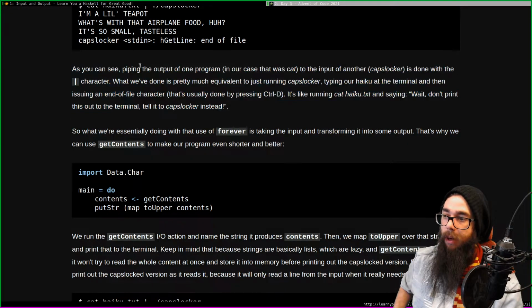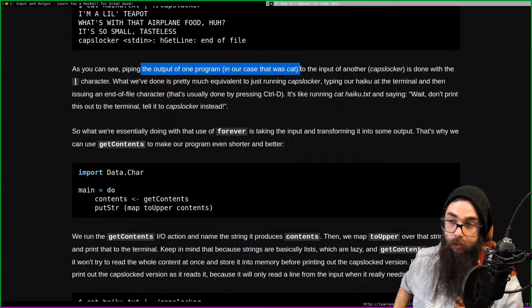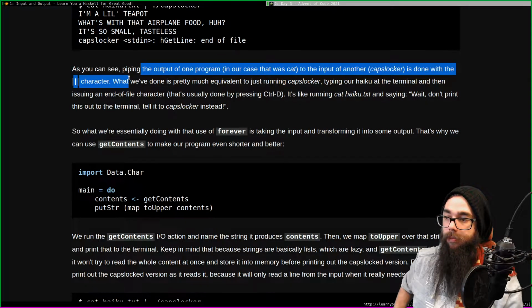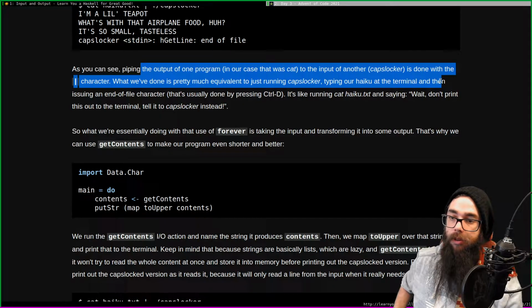As you can see, piping the output of one program, in our case cat, to the input of another, which is our caps locker program, is done with the pipe character. What we've done is pretty much equivalent to just running caps locker, typing out our haiku in the terminal, and then issuing an end of file character. That's usually done by pressing Ctrl D.